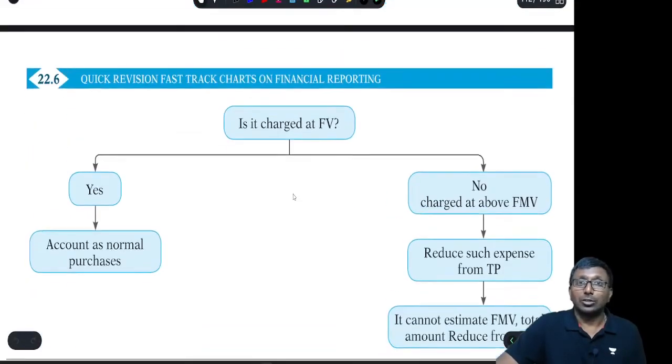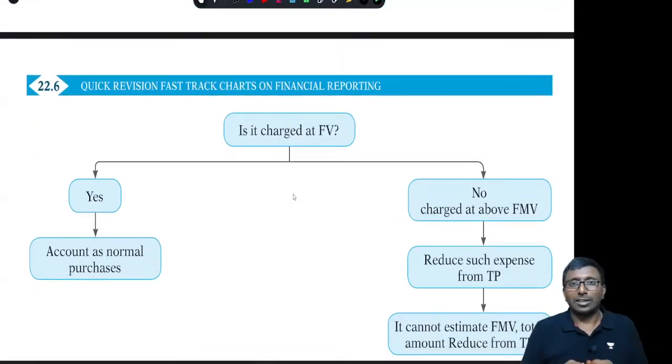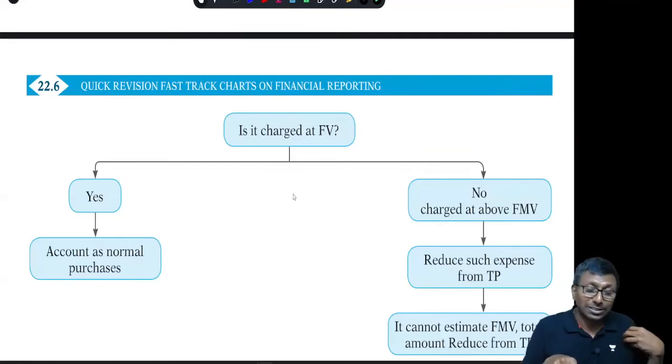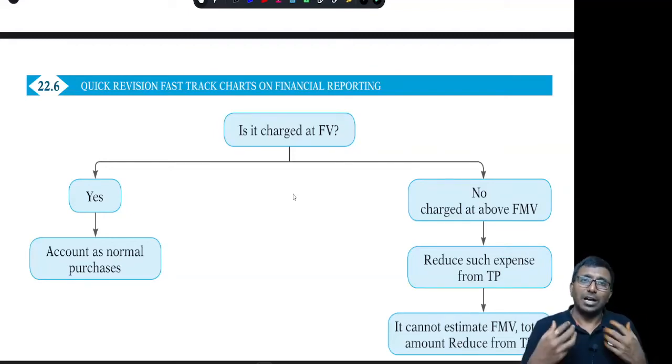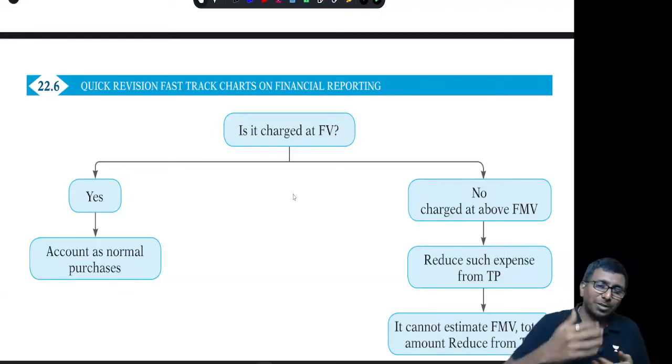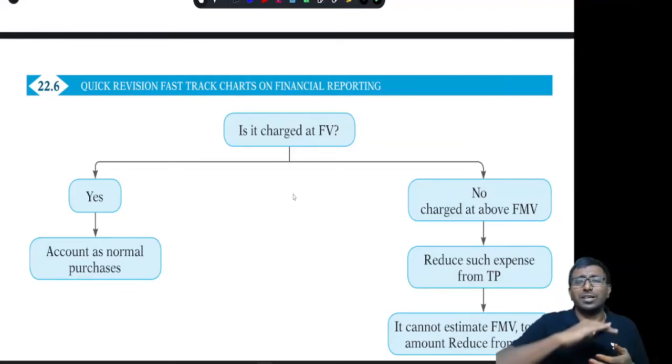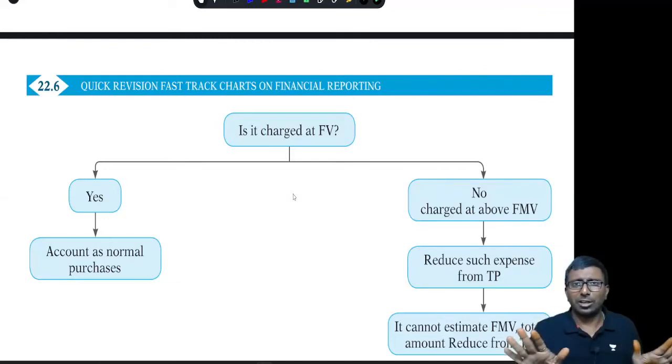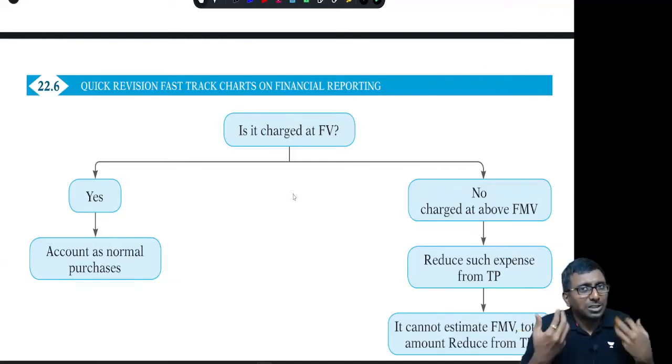Now the question is, sometimes the customer may also be supplying some goods to the seller. Under that circumstance, whatever goods we are purchasing, are we paying at fair market value or above fair market value? Suppose we are paying at normal fair market value only. Then whatever goods are purchased from the customer, we will recognize as normal purchases.